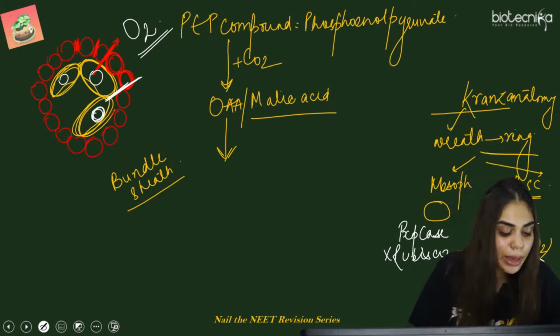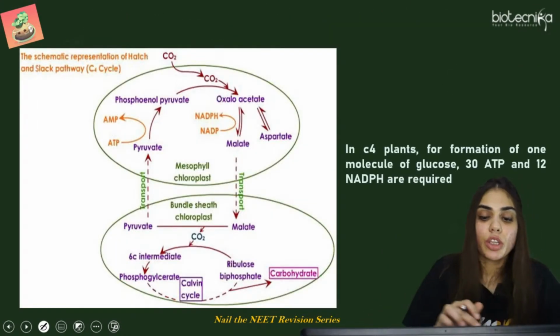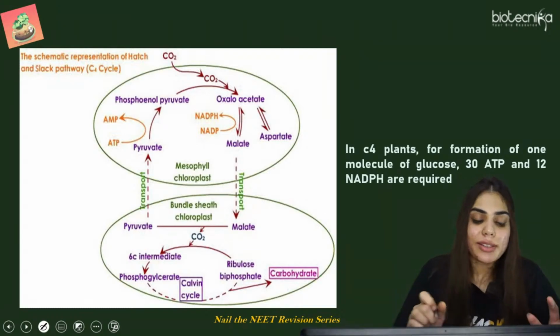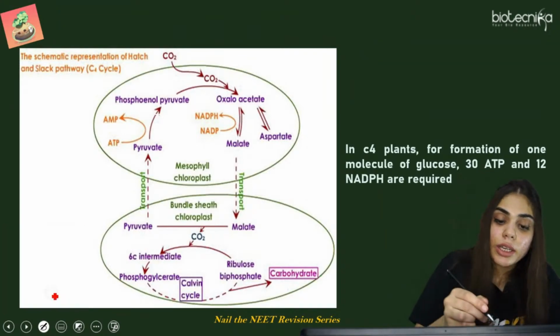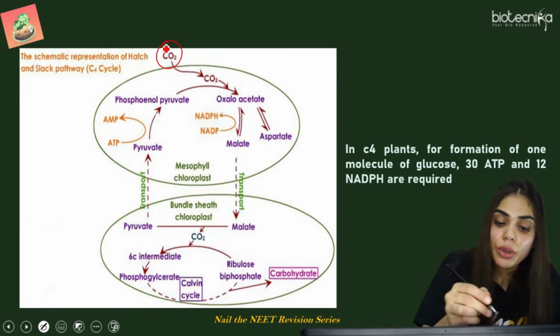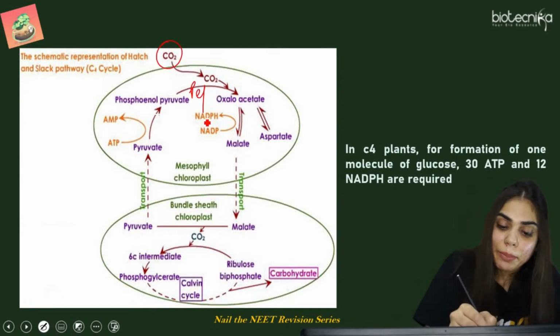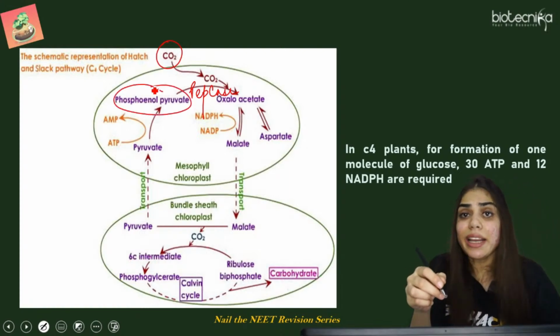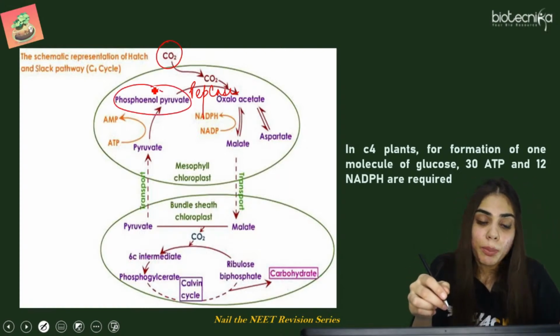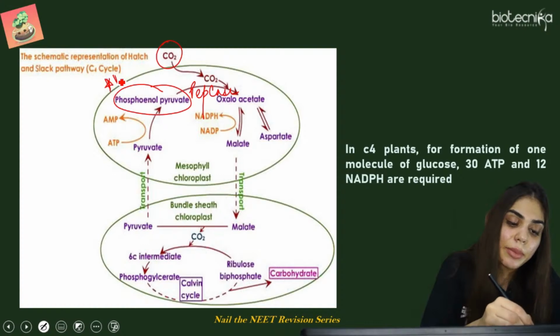Now let us go back to the diagram and understand. Firstly, phosphoenol pyruvate comes and accepts CO2 in the presence of PEPcase enzyme. This phosphoenol pyruvate is the carbon acceptor in the C4 pathway, so again a star mark.